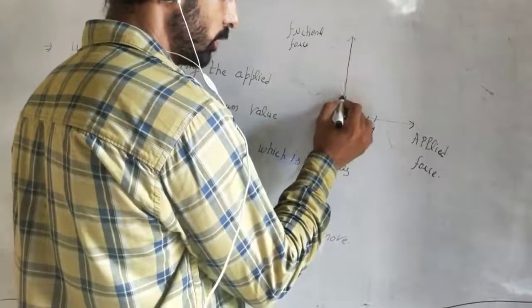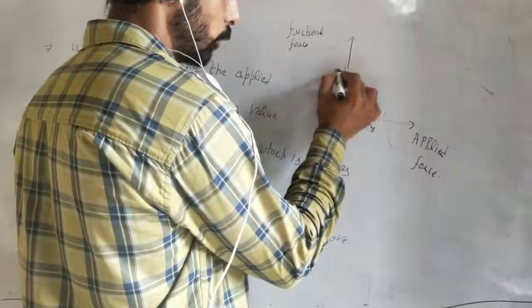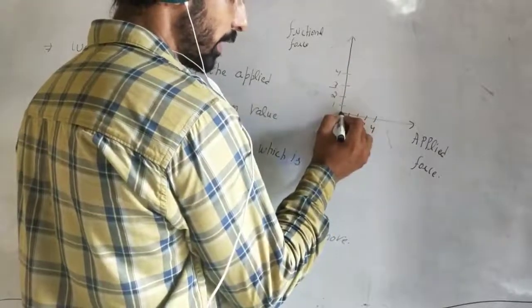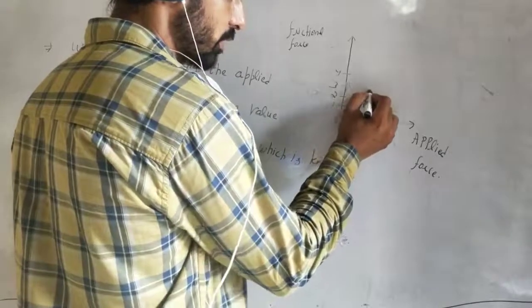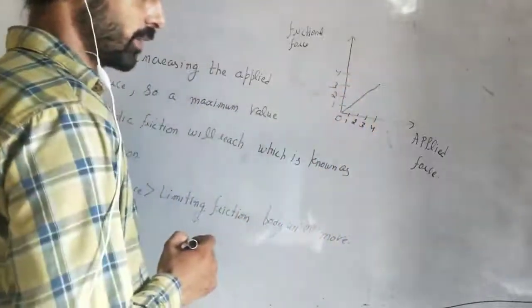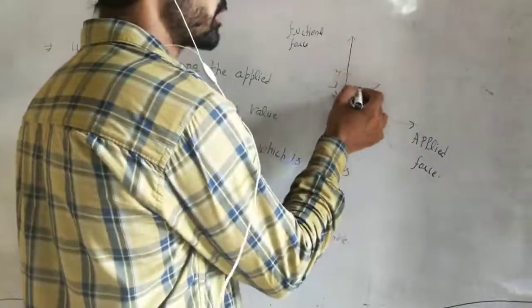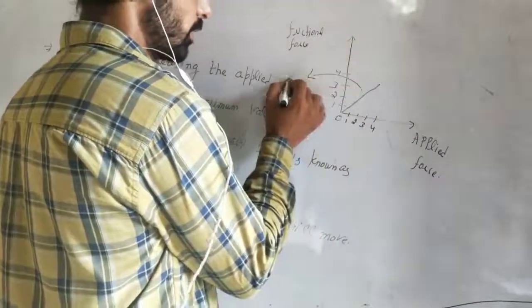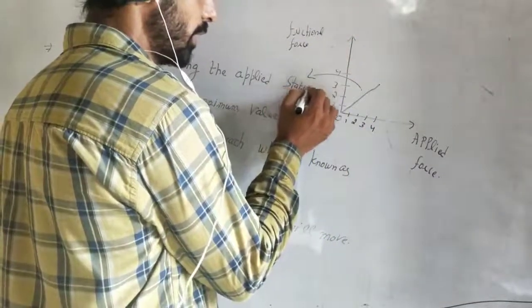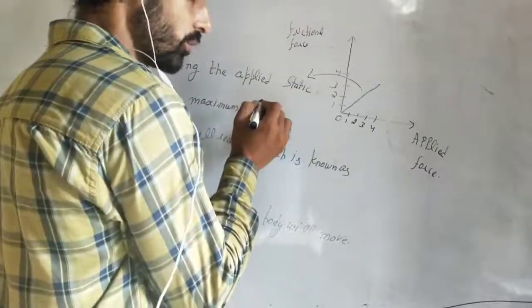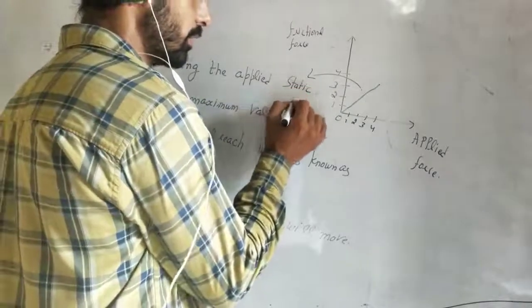Frictional force is 1, 2, 3, 4. When applied force is increasing, frictional force is also increasing. So this is a graph of static friction. As applied force increases, frictional force is also increasing.